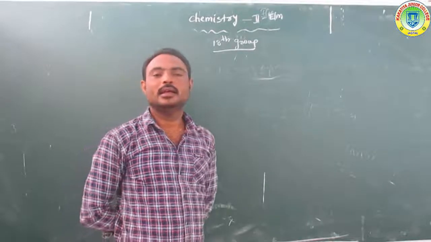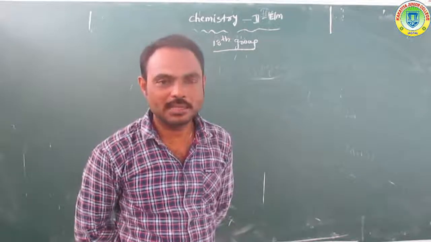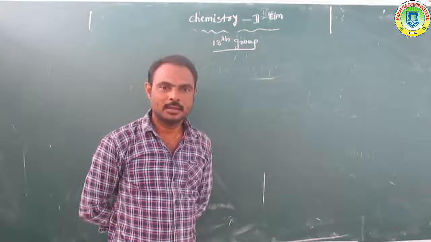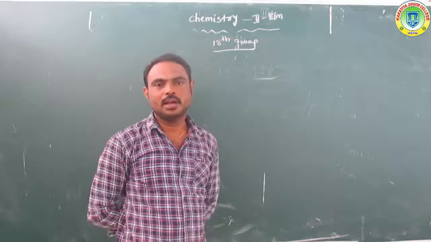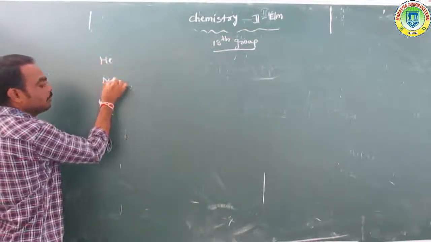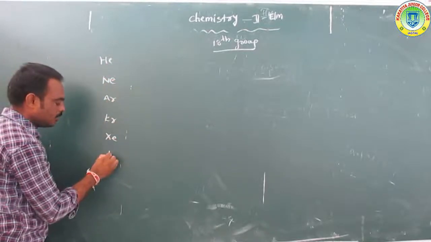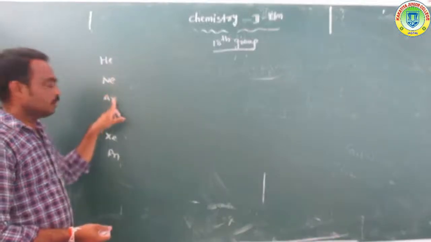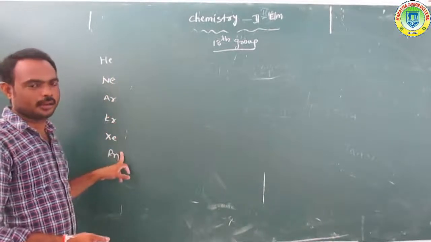Already we know that 18th group elements belong to the p block. These group elements are also called inert gases or noble gases or 8th group elements or zero group elements. What are those? Helium, neon, argon, krypton, xenon, radon.